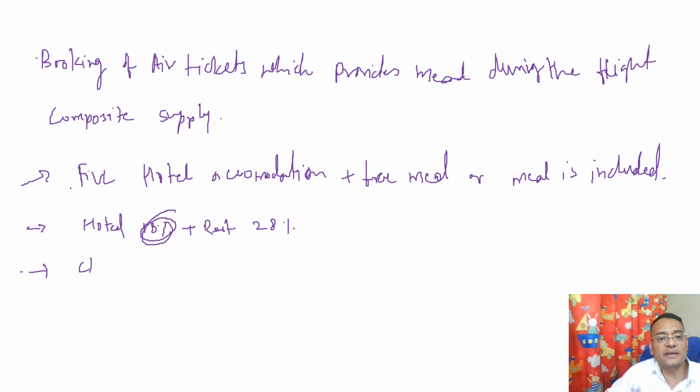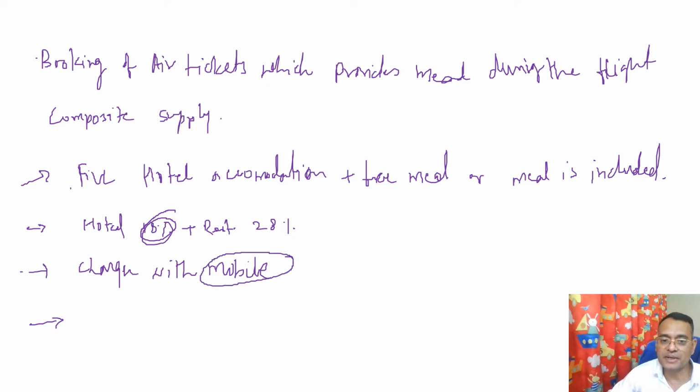Another example is a charger with a mobile. That is also an example of composite or bundled supply. In this case, the charger is supplied along with the main supply, that is the mobile. So the rate of GST will be as applicable in case of the mobile. Another common example is a laptop with a bag. So the bag is supplied when you purchase a laptop.